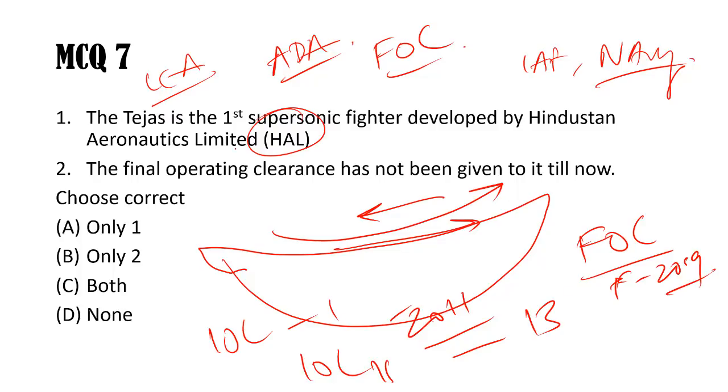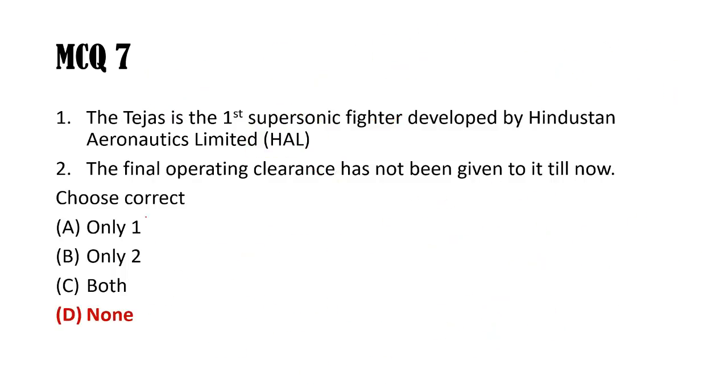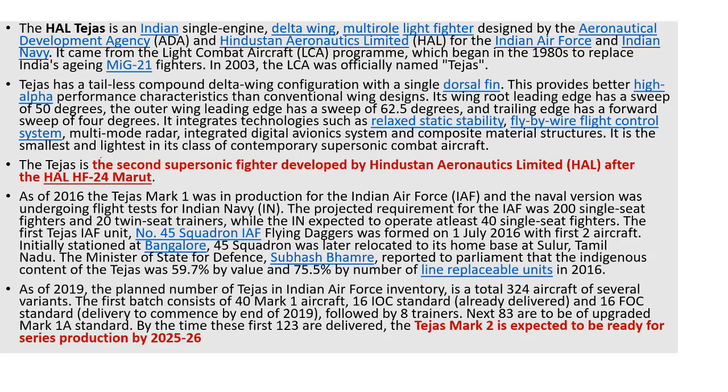That's the issue. So this is wrong, and this is also wrong, because it is the second supersonic fighter plane. Supersonic means the speed is more than the speed of sound. So D is the answer here. Both the statements are wrong. HAL HF-24 Marut was the first supersonic plane developed by HAL.